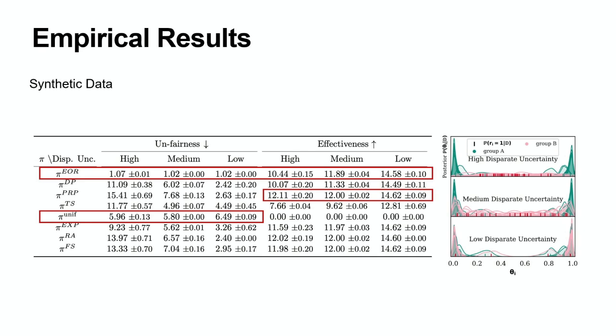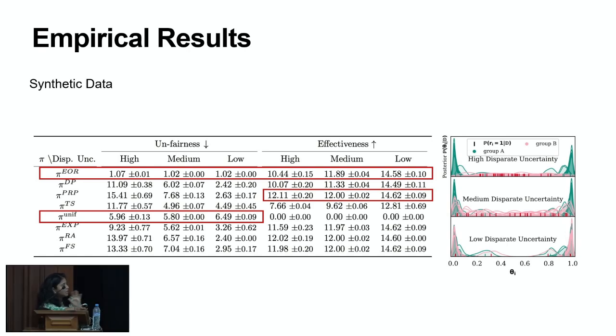So going over the empirical results, this is for the synthetic data set where we simulate different levels of disparate uncertainty: high, medium, and low. And we're tracking the metric of unfairness, which is an aggregate metric of this EOR criteria, the absolute value of the EOR criteria summed over all the positions K of the ranking. So EOR is the only policy that has this unfairness really low. It's lower than the uniform policy because here, for fair comparison, we're comparing against one ranking of the uniform policy, which has the median EOR criteria.